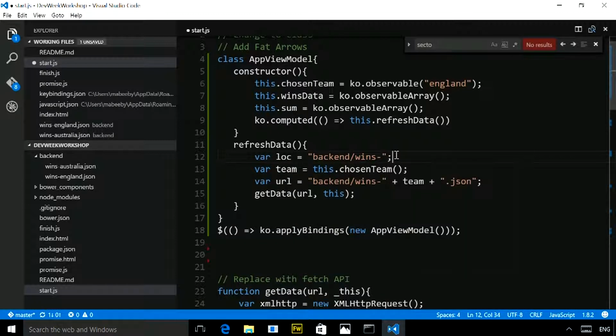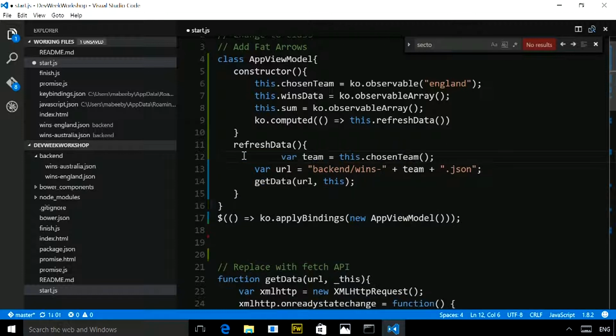Okay, so we've looked at const and seen what those things can do. Let's have a look at the next thing: string concatenation. This is a problem in lots of languages, and there are lots of different ways of solving it in different languages. JavaScript has a new way of solving this. So I've got a variable called team, and I want to concatenate this to this string and this string.